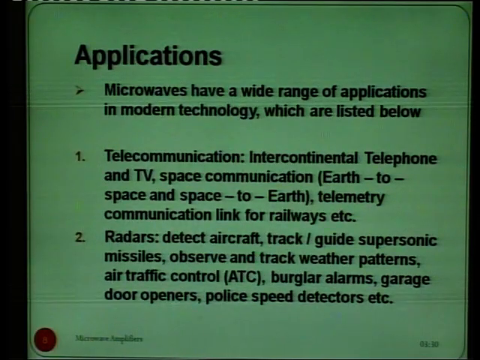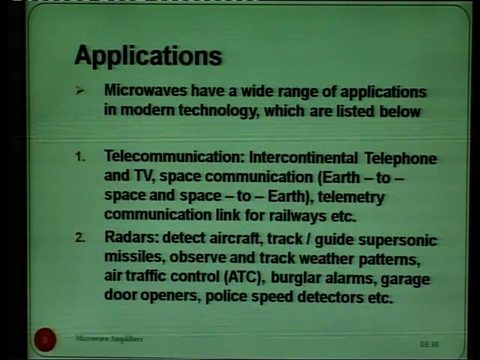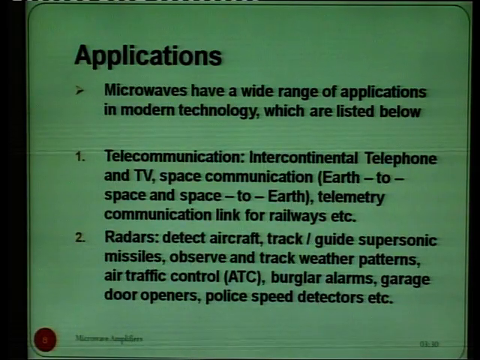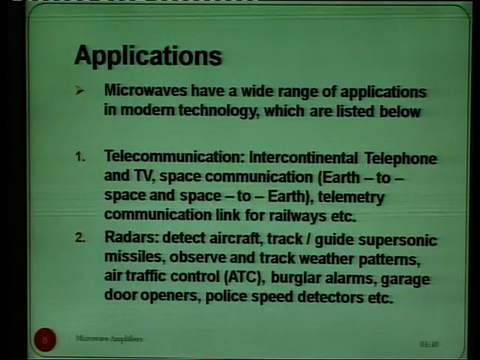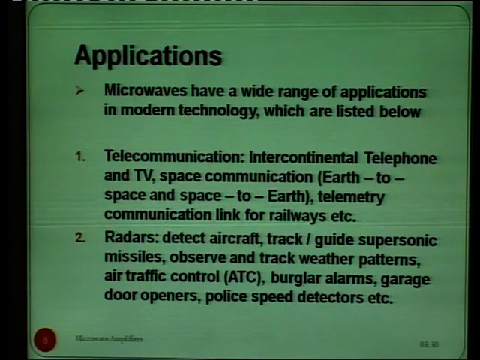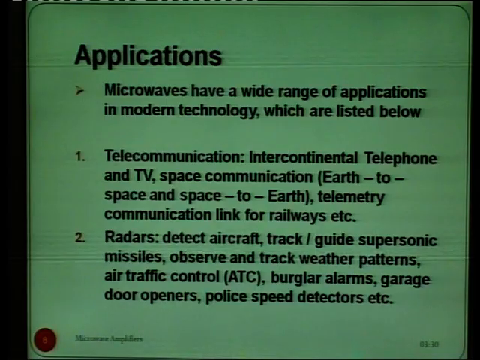Now, the various applications of microwaves. Microwaves have a wide range of applications in modern technology. First is in the field of telecommunication: the intercontinental telephone and TV, space communication. Space communication relates to earth to space and space to earth, and telemetry communication links for railways. So, in all these communication links or space communication, microwaves are used nowadays.